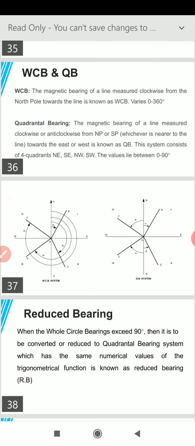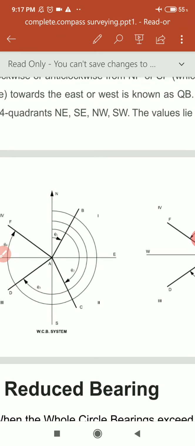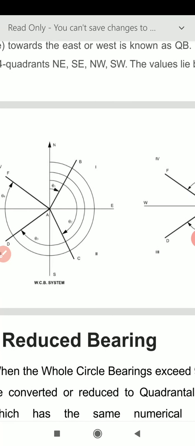Along the four survey lines, the four directions are also shown: north, south, east, west. So if the line is in the first quadrant, this line AB makes an angle theta 1 with the north. This is whole circle bearing.